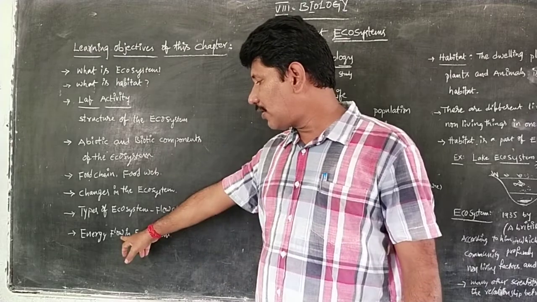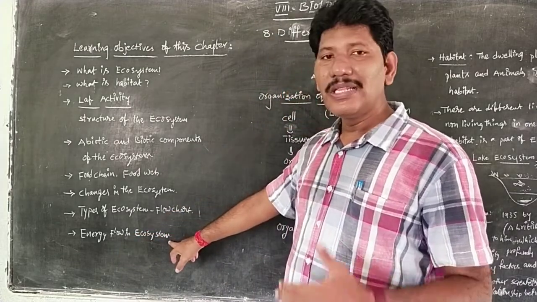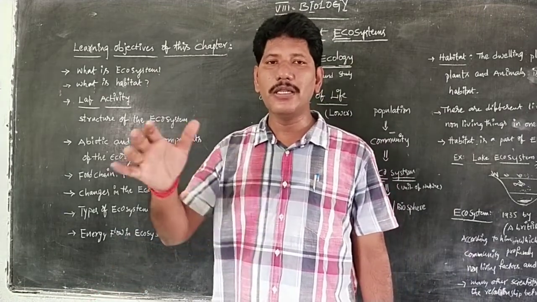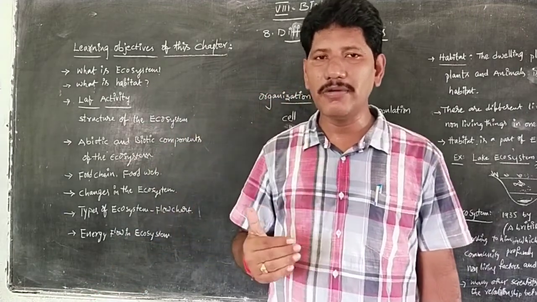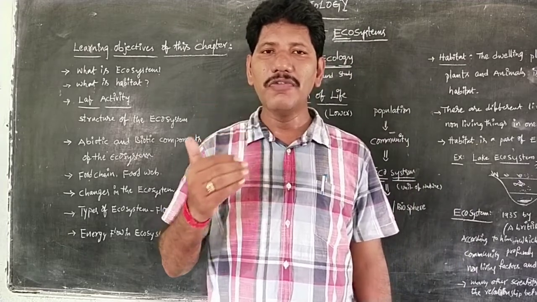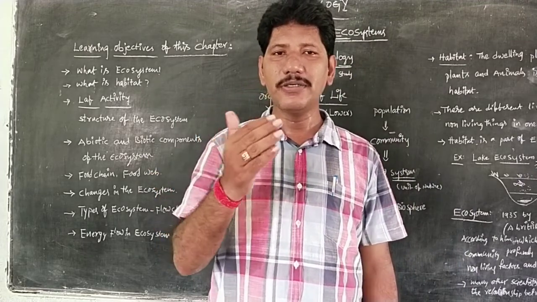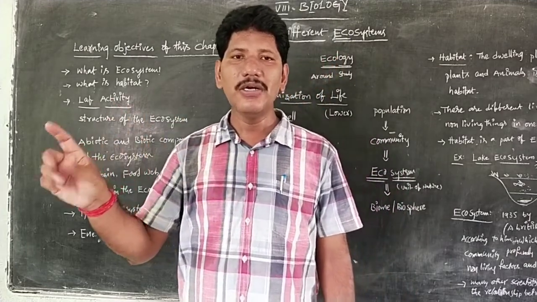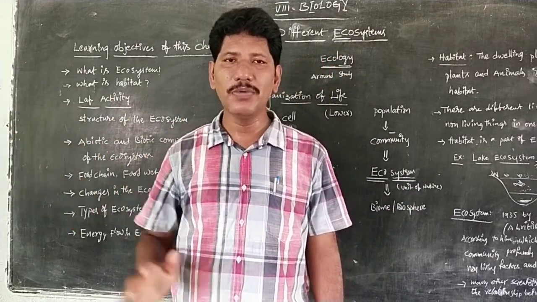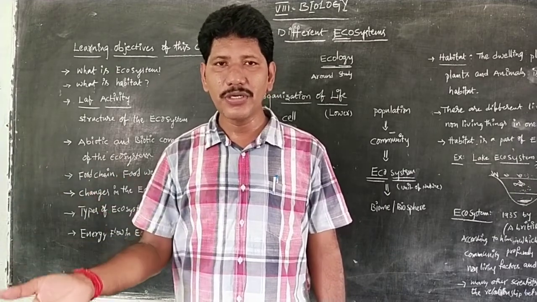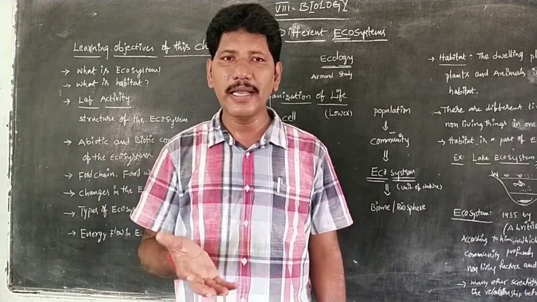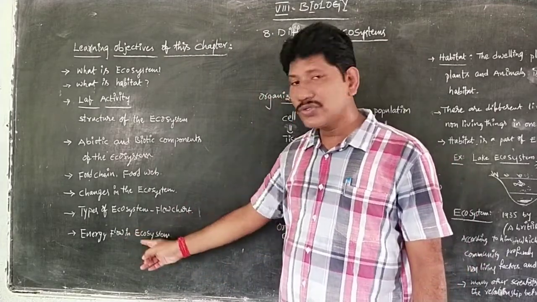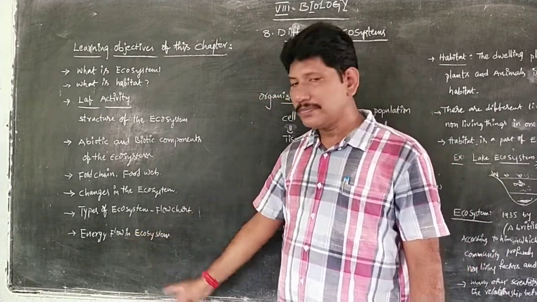Next, finally, we have to understand the ecosystem energy flow. The energy flow means how the energy moves from one place to another place, that means one level to another level. See, the energy always flows in a unidirectional way, from producers to consumers: primary consumer, secondary consumer, and tertiary consumer. Finally, it goes to the decomposers or recyclers. Again, it comes to the soil, and from soil again it reaches the plants. This is called energy flow.